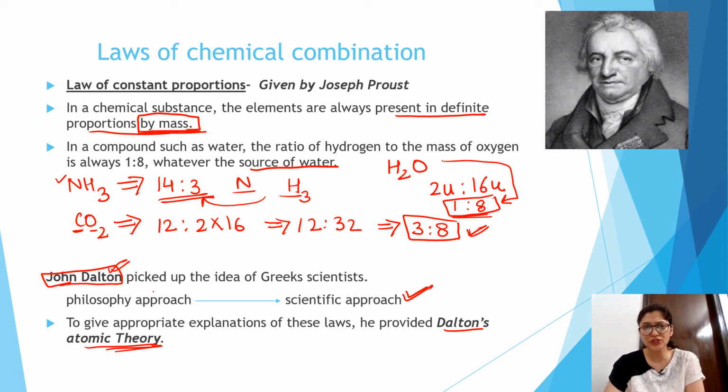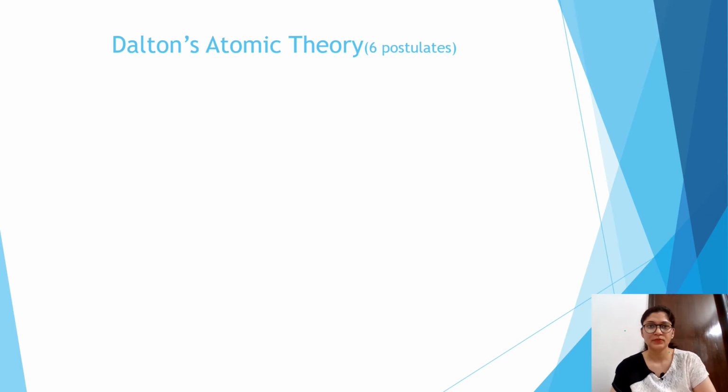Whatever philosophical approach was given by the earlier scientists in ancient times, to convert that philosophical approach into a scientific approach, Dalton plays a very important role. He also explained these two laws in his theory in a better, more scientific way. So let's study John Dalton's atomic theory. Next is Dalton's atomic theory and the six postulates. Postulates are nothing but the facts given by the scientist John Dalton.